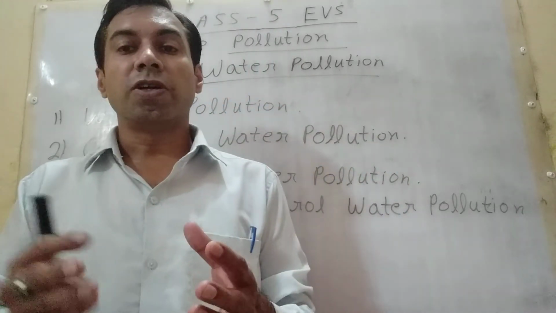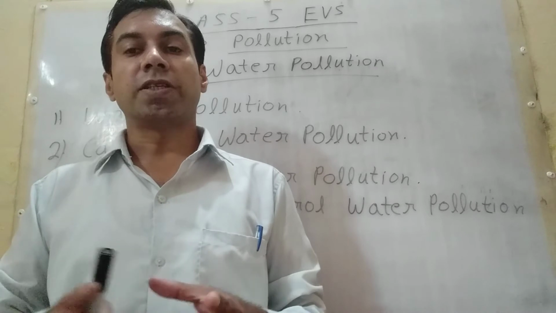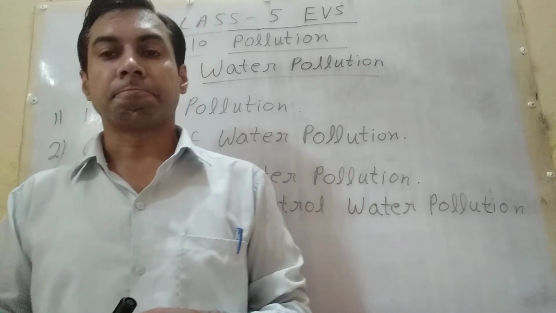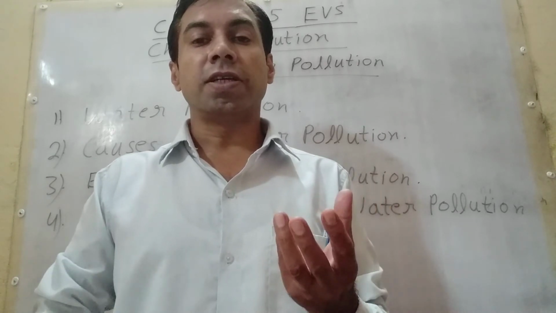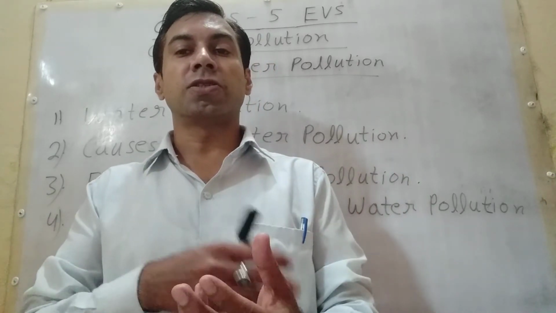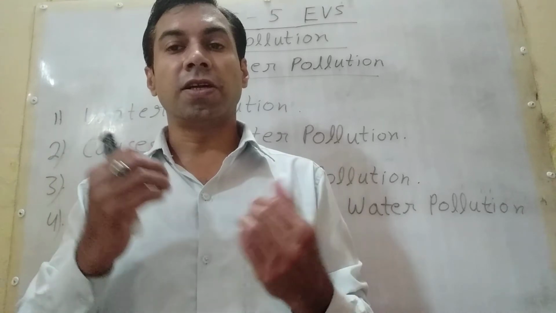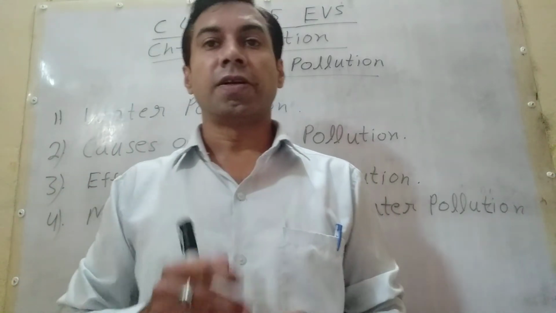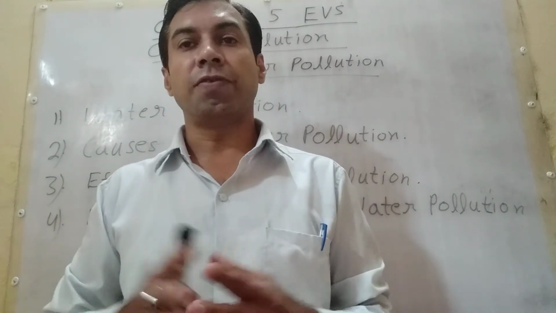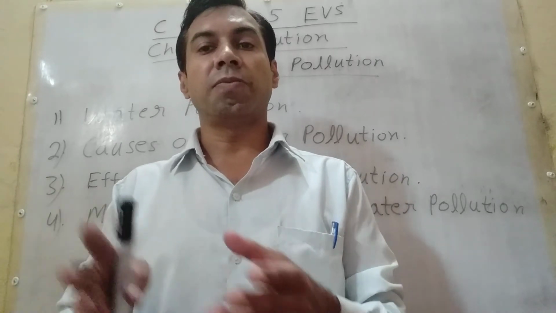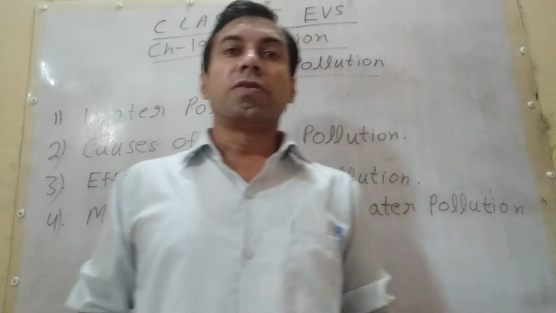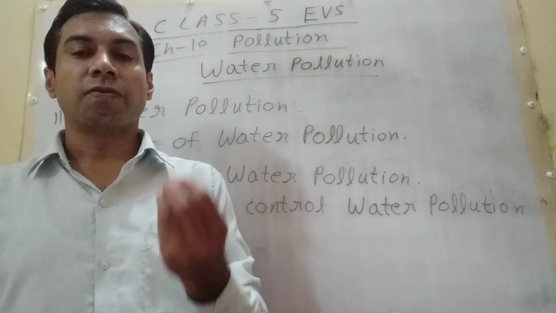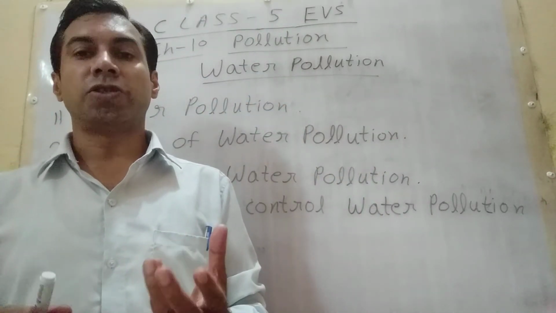What is jaundice? In this, skin color turns yellow and eye color turns yellowish. Typhoid causes a high fever. In this way there are many diseases, cholera, hepatitis. These were the effects of water pollution.